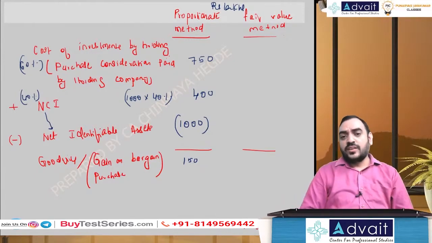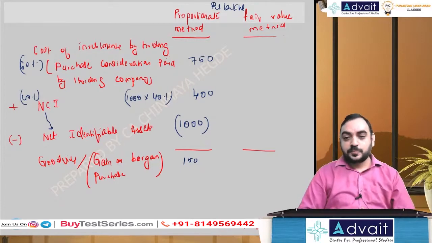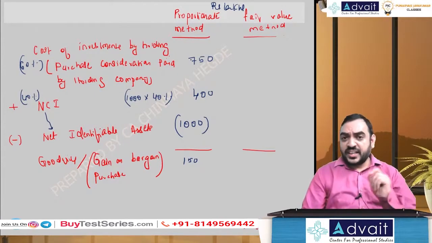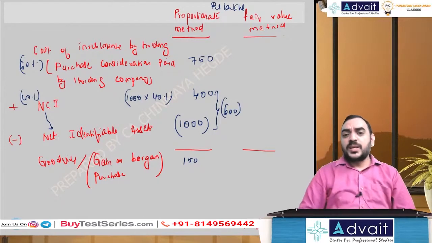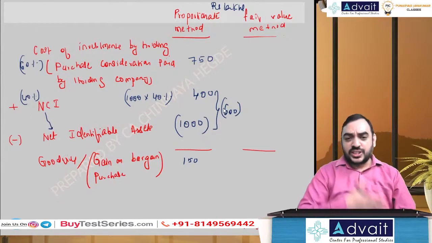Okay, so why are we calling this the proportionate method? That is because, one, we are valuing NCI on proportionate basis, and the second is you look at the effective calculation we are doing. 1000 we are subtracting, 400 we are adding. Effectively, can I say that I am subtracting 600? And what is effectively 600? That is the holding company share of assets, right? 1000 is the subsidiary company's assets, 60% is the holding company share, which comes to 600.